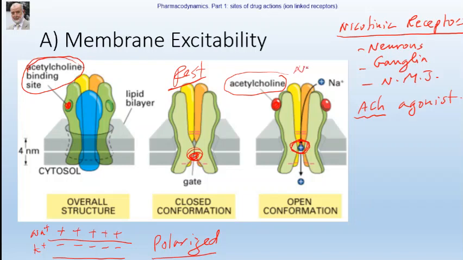We know that sodium is concentrated outside. It will rush into the cell, into the cytoplasm. So what will happen? It will reverse polarity. Inside becomes positively charged and outside becomes negatively charged. Reversal of polarity is known as depolarization.